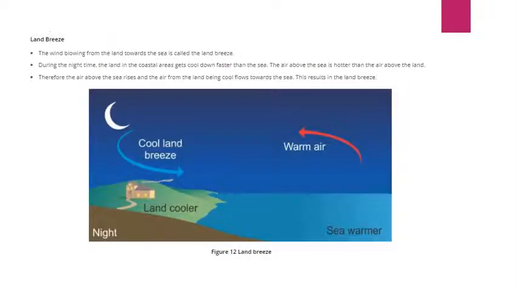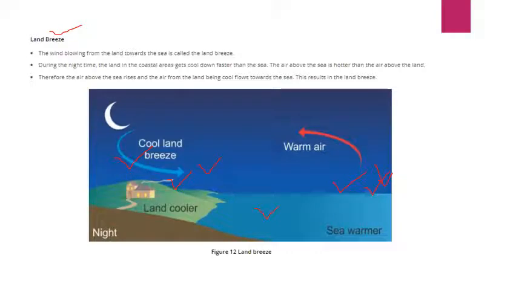On the other hand, land breeze. Land breeze occurs during the night time. During the night time, land cools down faster than the sea. So this time the land is cool, and comparative to the land, the water is hot because it takes more time to cool down.